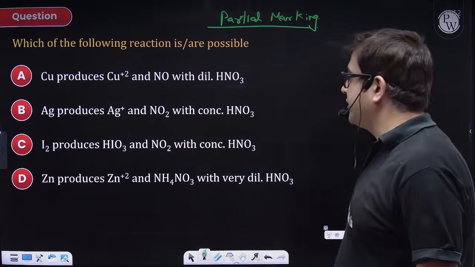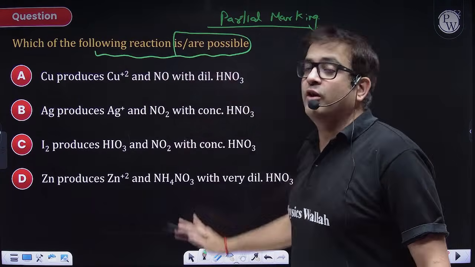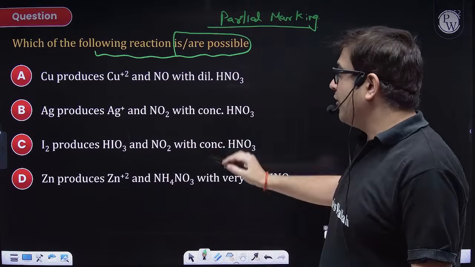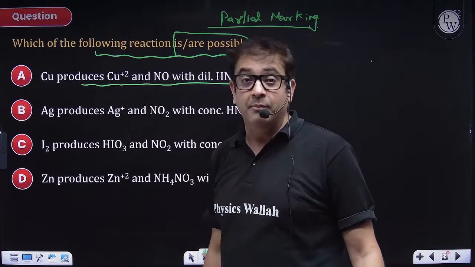Let us explore the question, beta. Which of the following reactions are possible? That means how many of the reactions are correct? We just have to find the correct reactions. So copper produces copper +2 and NO with dilute HNO3. Remember the block chemistry logic.